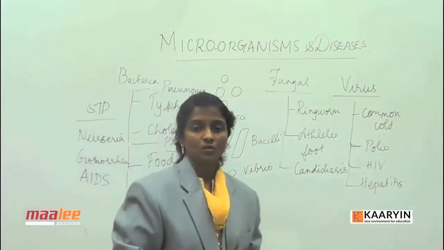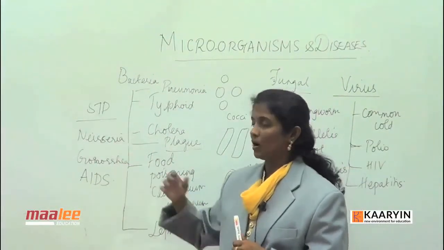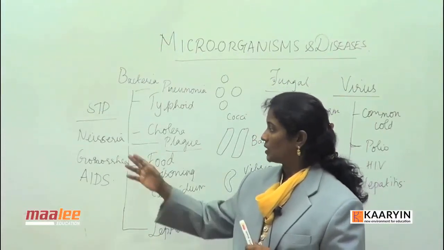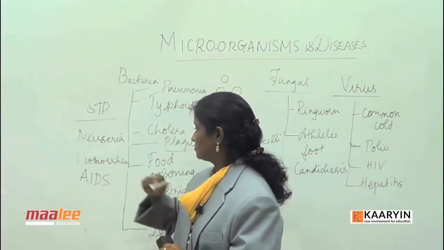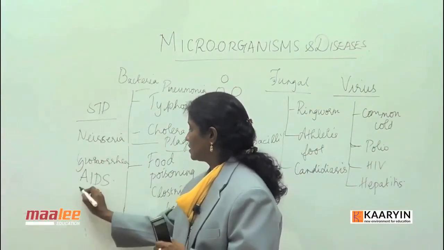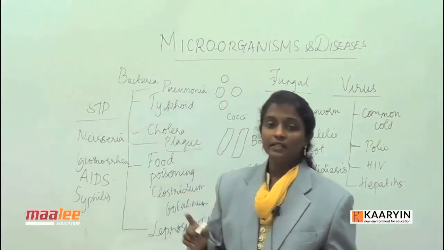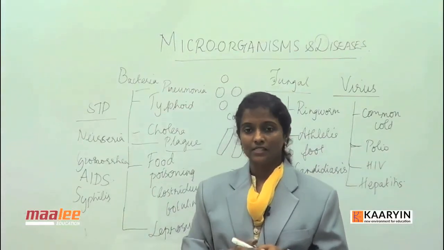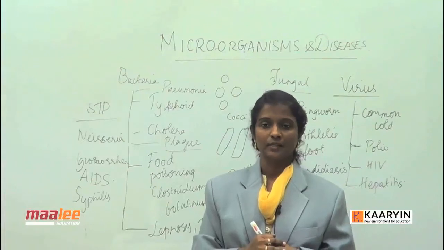Out of these, 2 are gonorrhea caused by Neisseria gonorrhoeae and syphilis caused by Treponema pallidum. These both are bacterial diseases, whereas AIDS is a viral disease. So, they come under the category of sexually transmitted diseases.